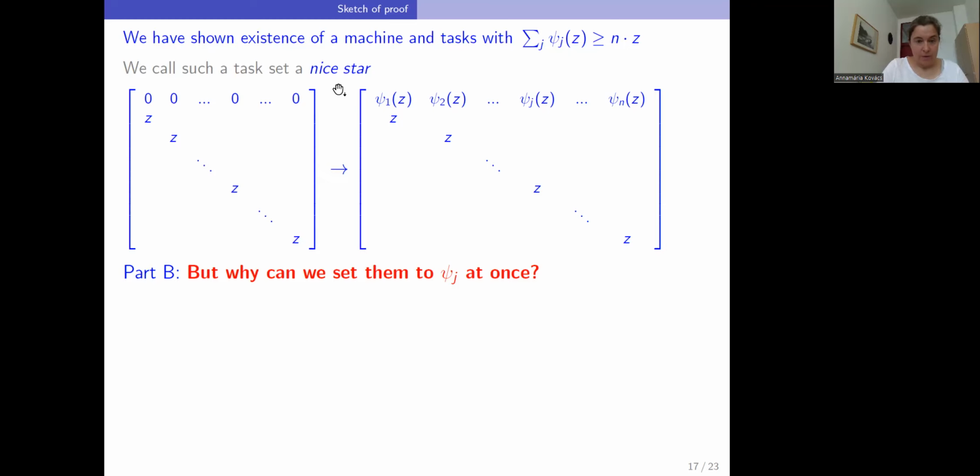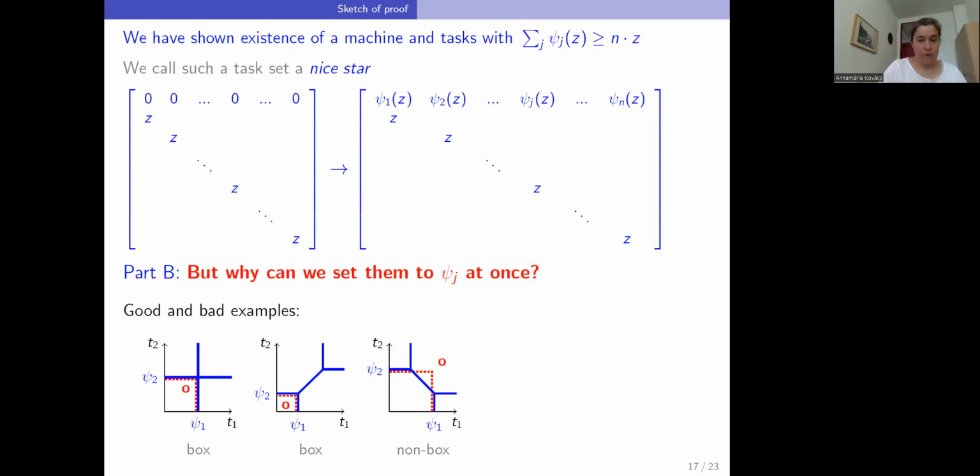Here you can see first some illustration of what good and bad things can happen. This is an illustration for 2 tasks. These are 3 different cases. In the first 2 cases, you see that we set both tasks, this is a star of 2 tasks, both to psi, and still our 0 machine receives both tasks.